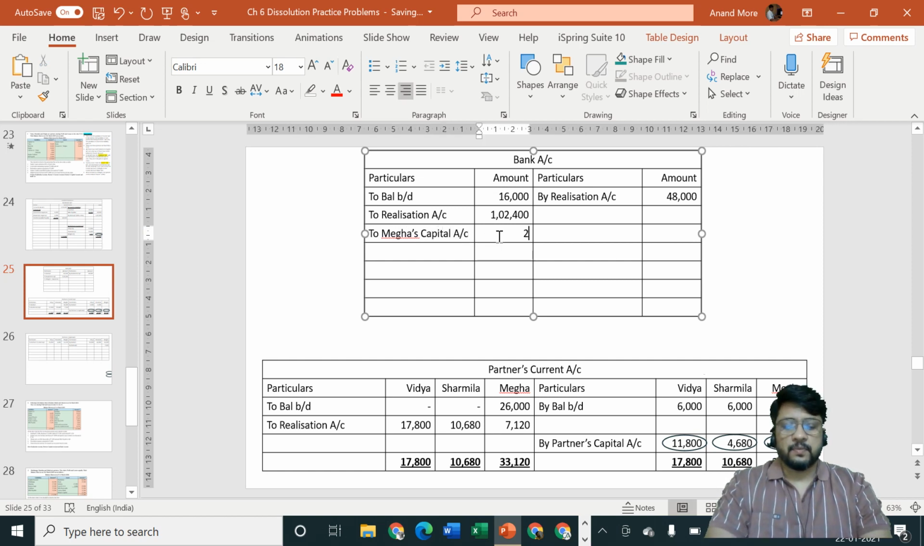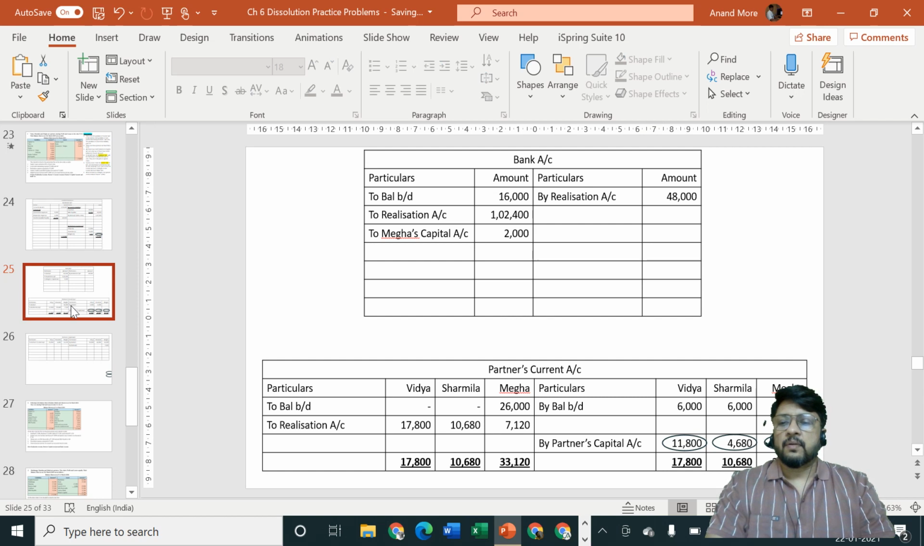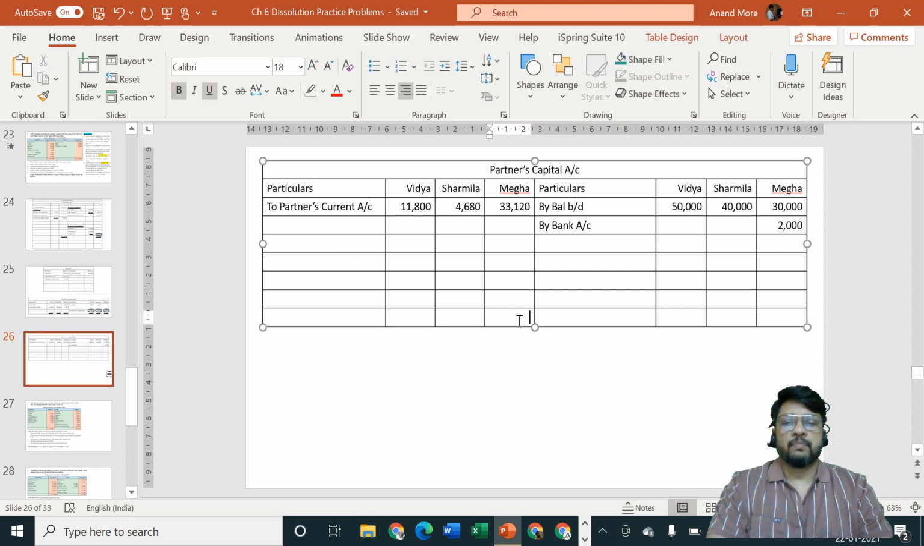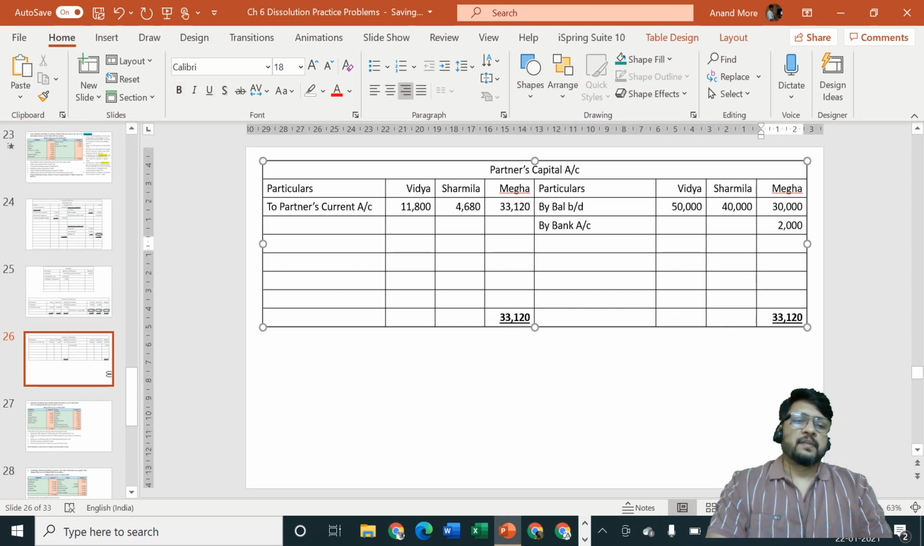Amount is how much? 2,000. To Megha's capital account, amount is 2,000. Now remaining money, Megha is still required to bring in, but she has already told that sorry, I cannot bring in money. So the amount of Megha's capital account debit side, 33,120, will have to be closed by us. We can specify the maximum difference which we can get is only 1,120, which Megha is not going to bring in.